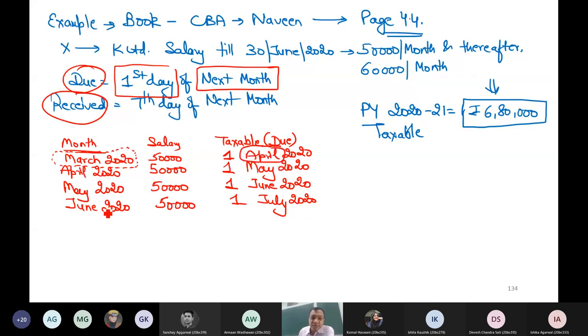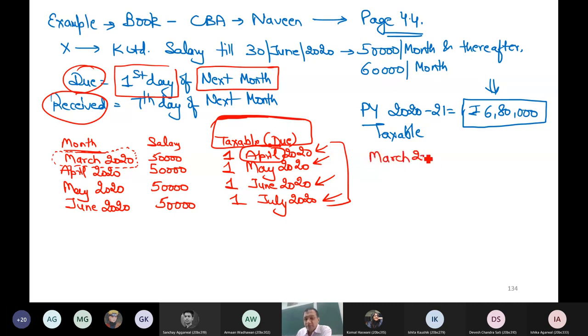I hope the point is clear. On this basis, I can say that April 20 is in my year, May 20 is in my year, June 20 is in my year, July 20 is in my year, as I am checking this taxable word. On this basis, I can say that salary from March 20 till June 20.